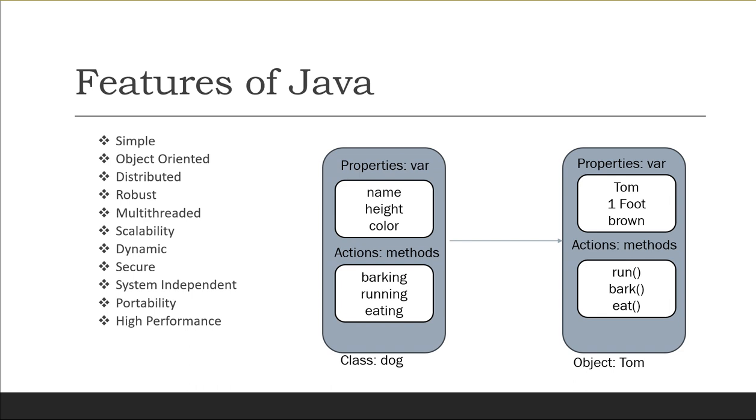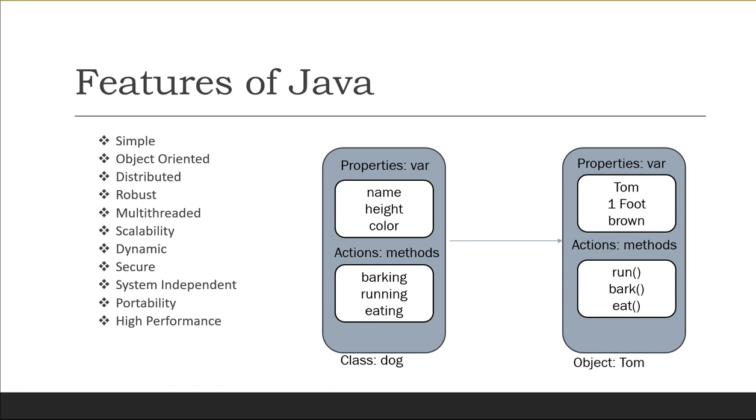Next feature is secure. Secure means Java is a very secure programming language because it can easily detect viruses, which can be eliminated and minimized by using Java on the internet. And the next and most important feature of Java is system independent. That is a very important feature of Java. So, Java's bytecode. We will understand what bytecode is. Java bytecode is not machine dependent. It can be run on any machine with any processor and any operating system.